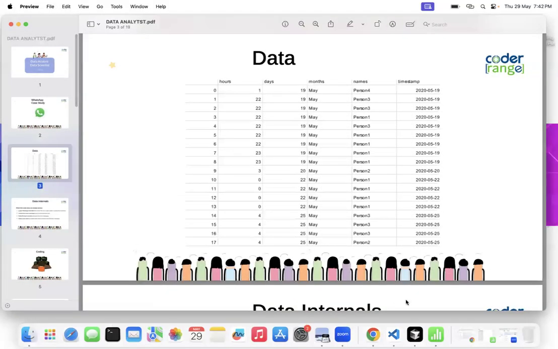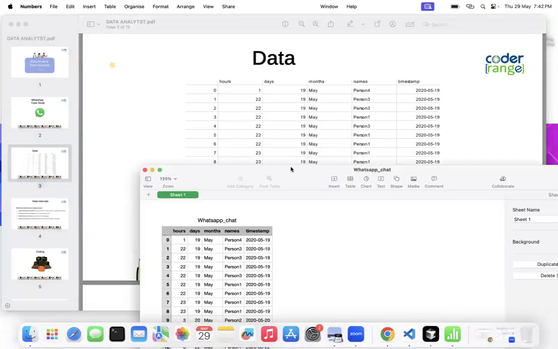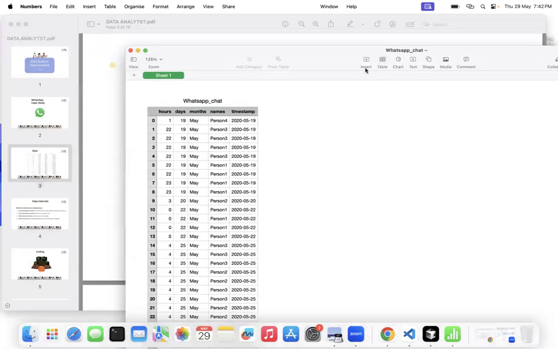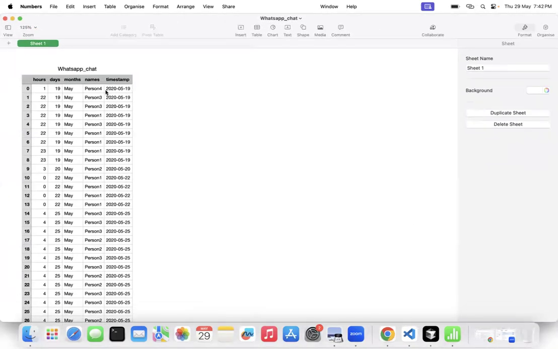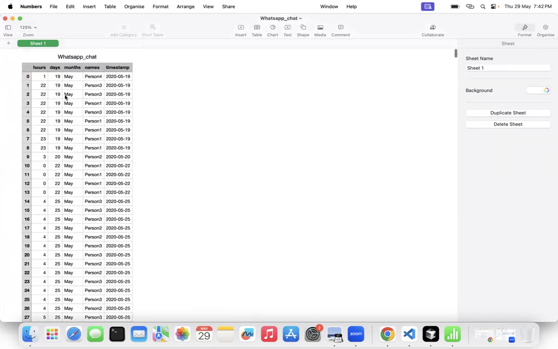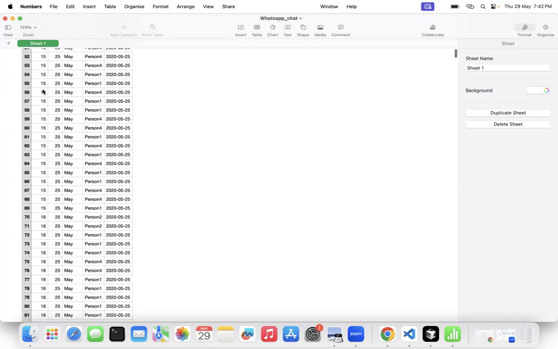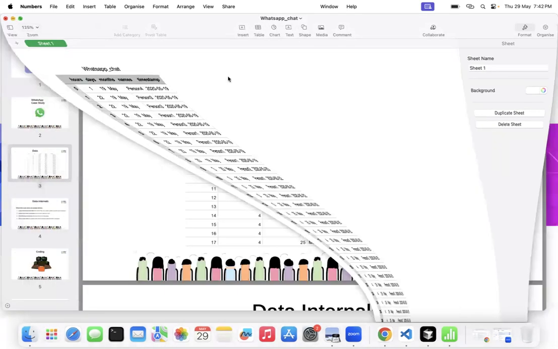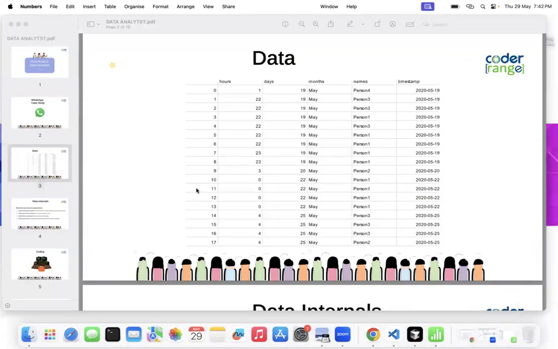So I am demonstrating simple WhatsApp data. This is a WhatsApp chat. To keep it simple for everyone, your WhatsApp chat might contain the person's name, when you interacted with them, in which month, how many days, and how many hours you spent interacting. This is very simple data to help you understand the insights of data analytics.